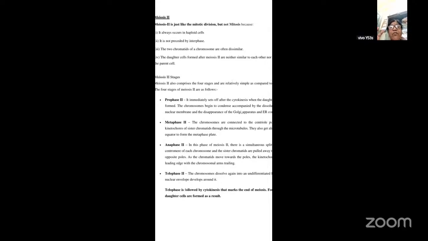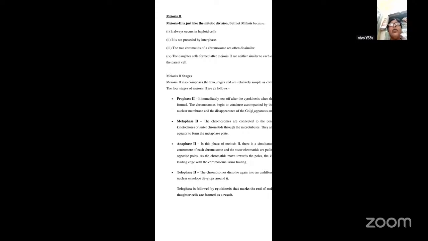Then next you have the anaphase. In this anaphase, there is a simultaneous splitting of the centromere. Each chromosome's centromere will get split. As a result, the sister chromatids will be released, or they get separated. And as a result, the sister chromatids are pulled away towards the opposite poles. And as these chromatids move towards the poles, the centromere or the kinetochore, which is at the leading edge, has the chromosomal arms trailing.